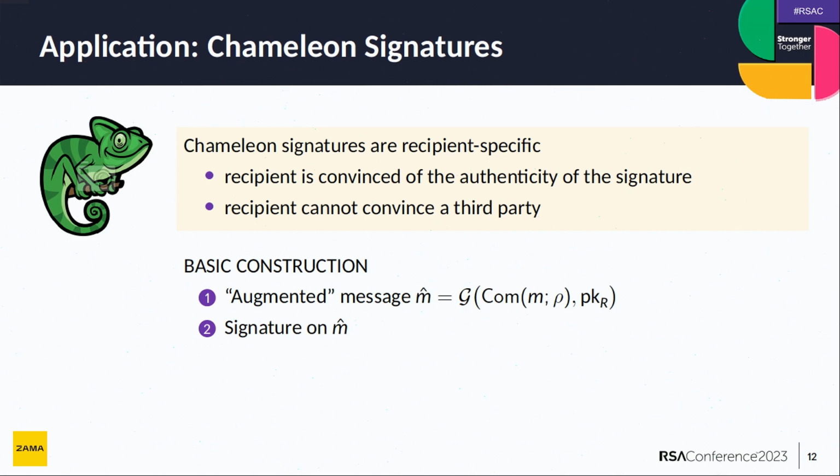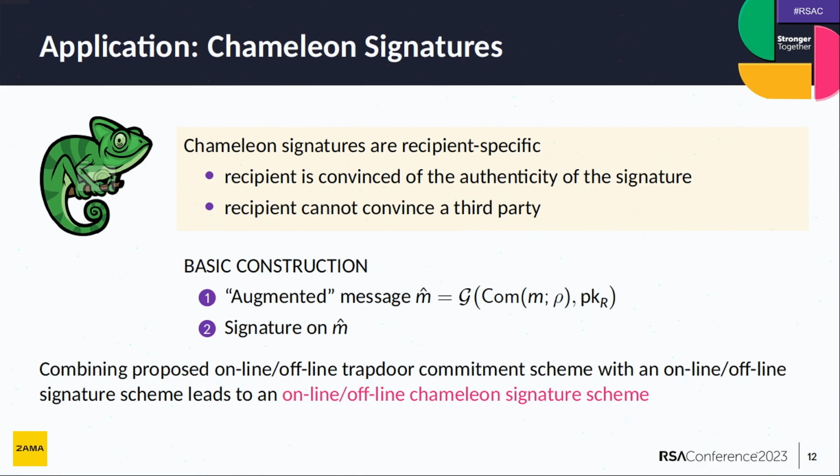The recipient will be convinced that this is indeed a valid signature, but he won't be able to transfer that signature to someone else. And because that's quite a generic result, in this case, because we have an online-offline trapdoor commitment scheme, if we choose an online-offline signature scheme, then we get an online-offline chameleon signature scheme.